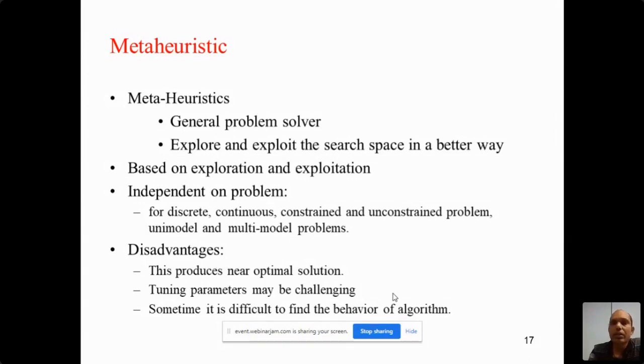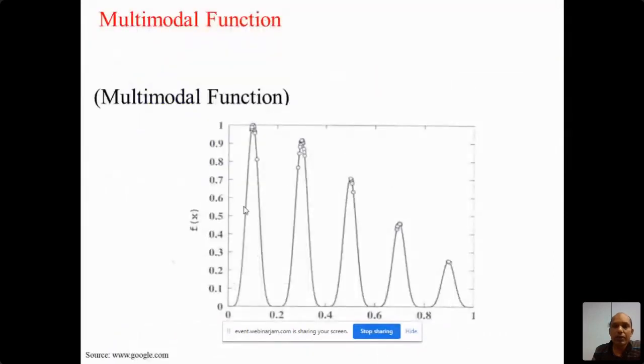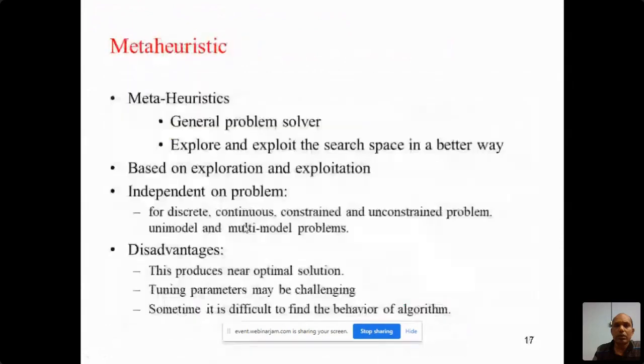So in that case, this approach is called the metaheuristic. In the metaheuristic, basically the concept is based on exploration and exploitation from different places. For example, in that figure, we start the solution from here, from here, from here, like that. Suppose we allocate 10 solutions in the population. Then they all will search together by communicating with each other.